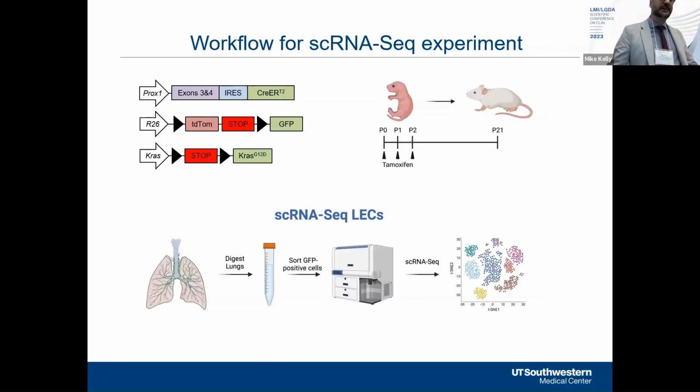To further investigate the effect of mutant KRAS on the development of lymphatic vessels, we performed a single-cell RNA-seq experiment. In this experiment, we induced the expression of mutant KRAS and GFP in newborn animals, and then collected lungs from 21-day-old mice, digested these lungs to make a single-cell suspension, sorted the GFP-positive lymphatic endothelial cells, and then submitted these for single-cell RNA sequencing.